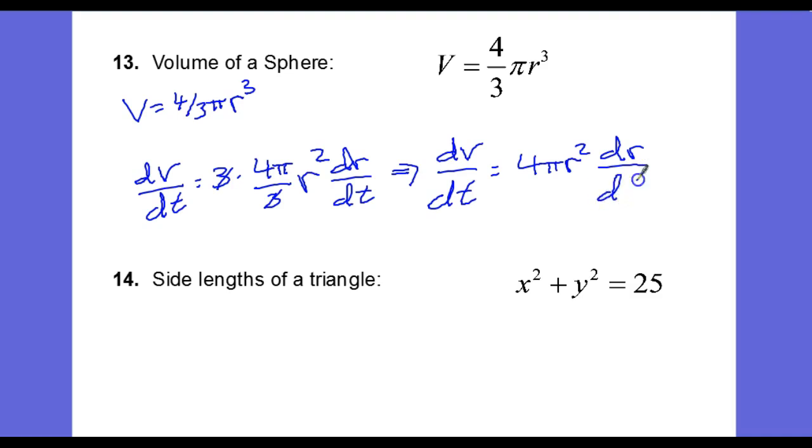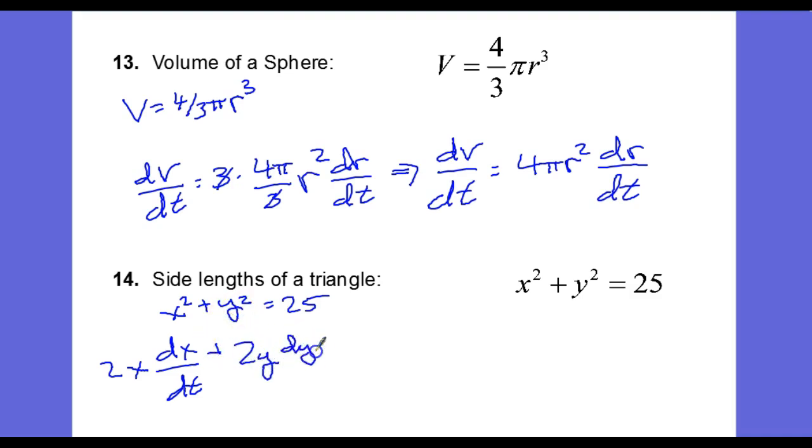And then finally, number 14, we begin with a Pythagorean relationship, x squared plus y squared equals 25. And differentiating through this equation, we have dx/dt. That's the change in the x position as a function of time. So that should be actually 2x dx/dt, applying the power rule, plus, again, the power rule, 2y dy/dt. And then, of course, the derivative of a constant is 0.